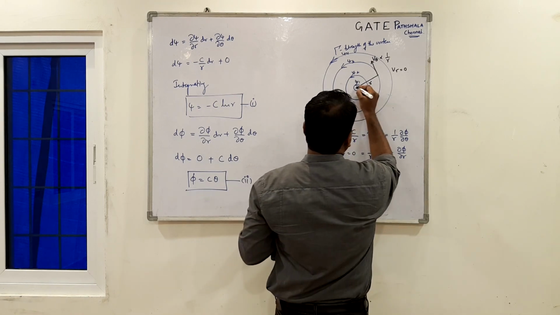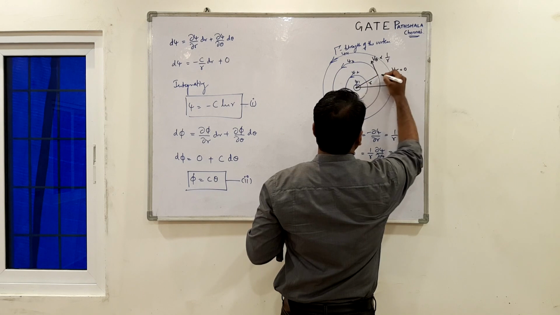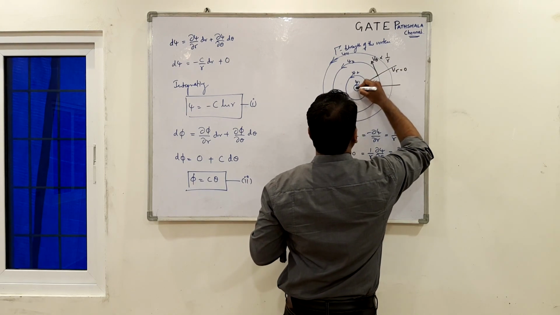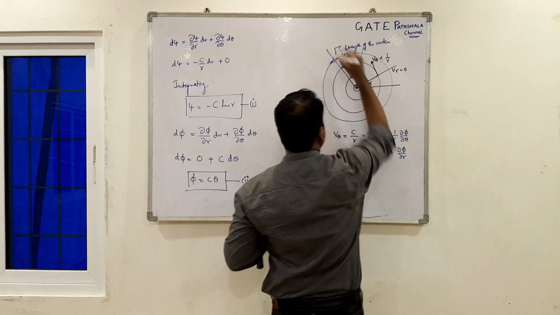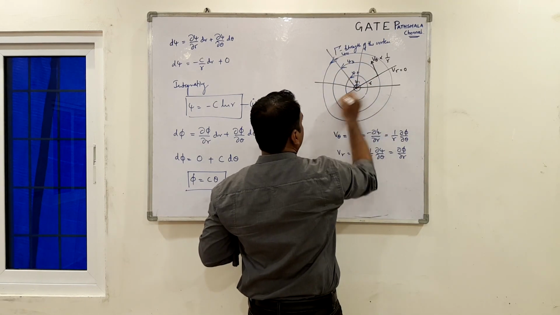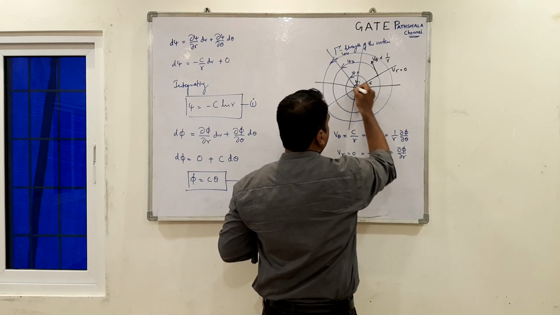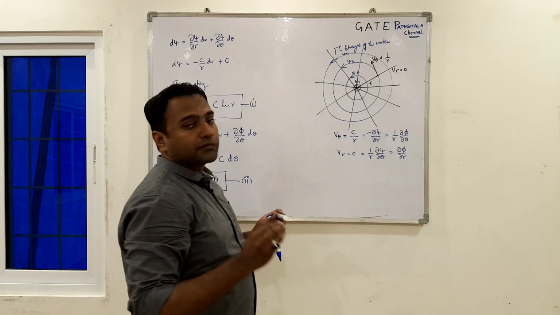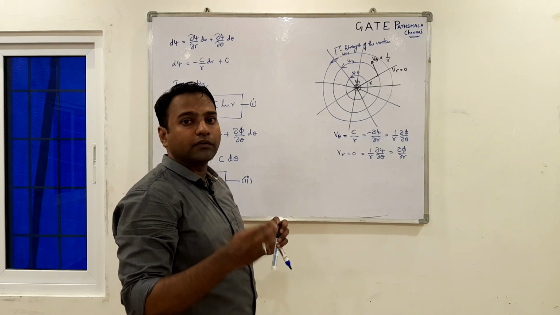Do not mark any arrow on the equipotential line. Never draw an arrow on the equipotential line. It just gives the equal potential, meaning equal values of the potential function.